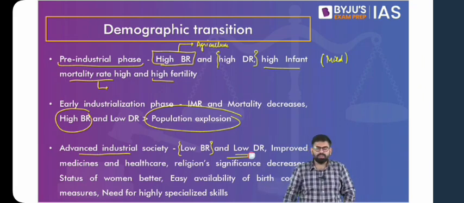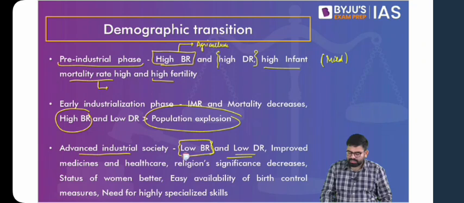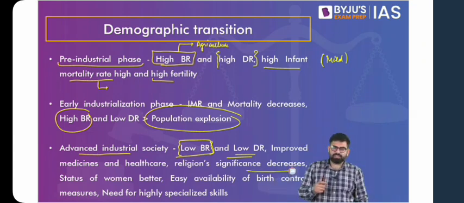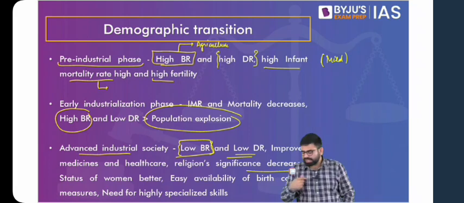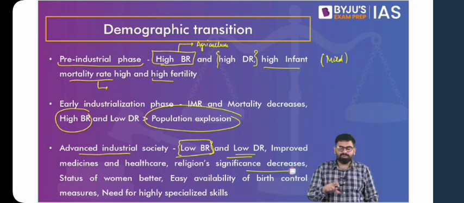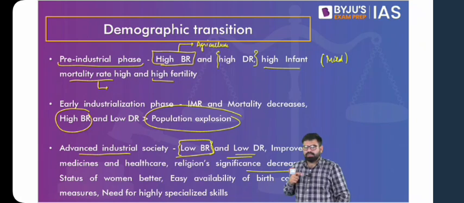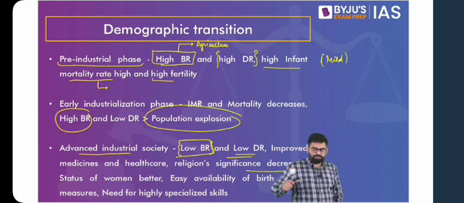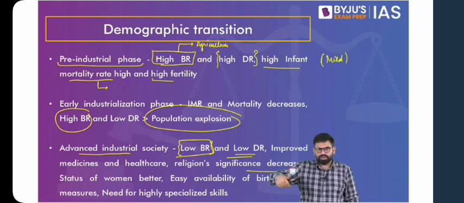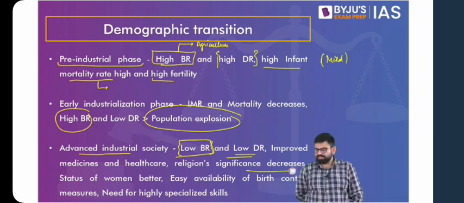Another thing you'll find with respect to low birth rates is a decrease in the significance of religion. With the decrease in significance of religion, ideas like abortion become normal, that yes, one can have an abortion if they do not desire to have that child. So these are the various aspects of demographic transition. But if we look into the case of India, the birth rates are still higher compared to other societies. So this is basically the demographic transition, wherein you move from an agrarian economy towards a post-industrial economy that is mostly service sector based.